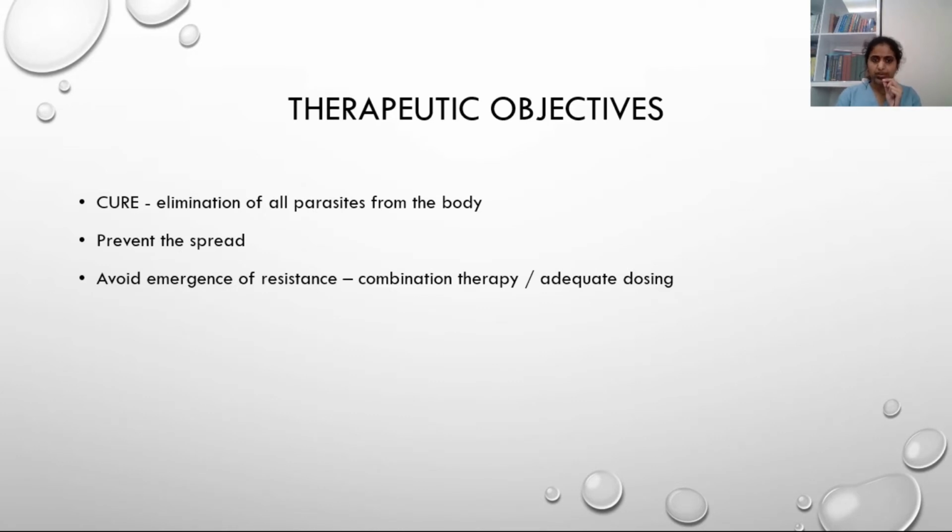So once we diagnose the malaria, we need to start the treatment as fast as possible and as early as possible. What are our targets? What are our therapeutic objectives? One is cure. We need to eliminate parasite completely from the body, and we need to prevent the spread of the parasite to other humans. We need to curb human to human transmission and avoid emergence of the resistance. That is the reason we start with combination therapy, and we need to be very stringent about the dosing.